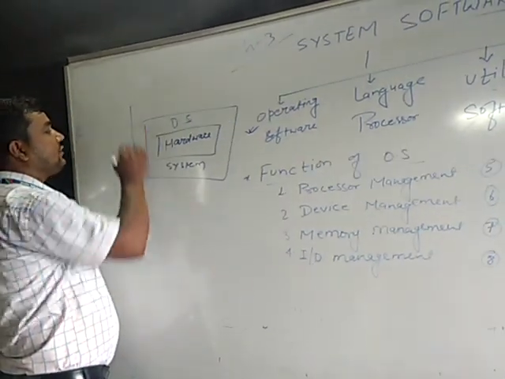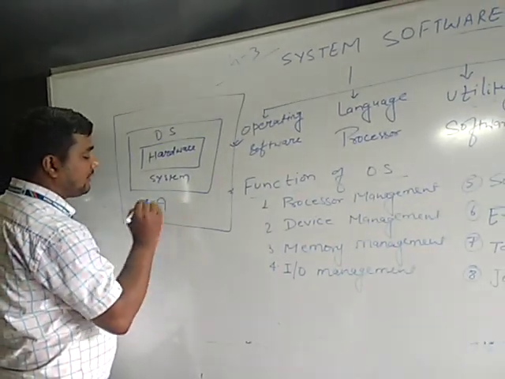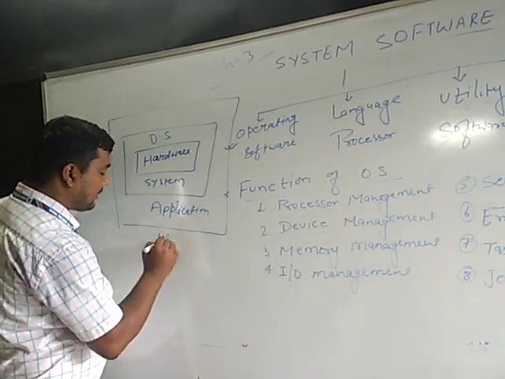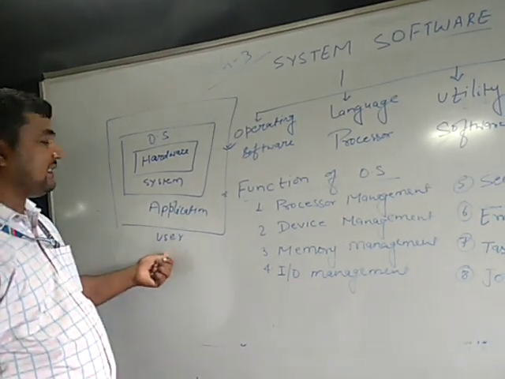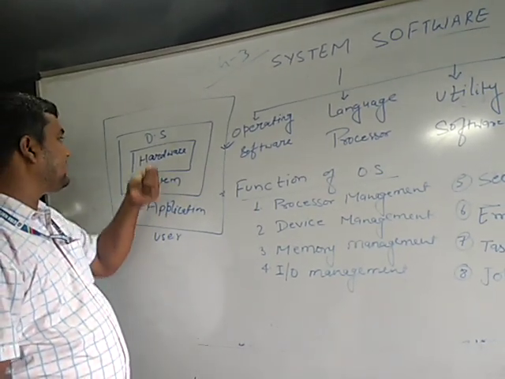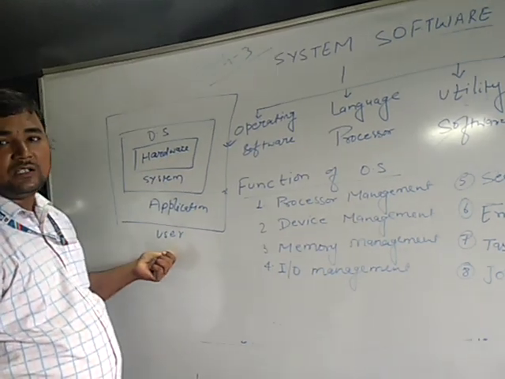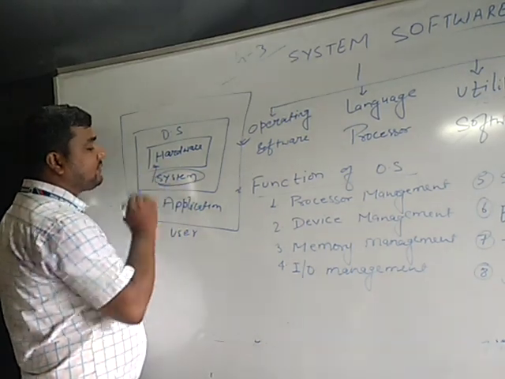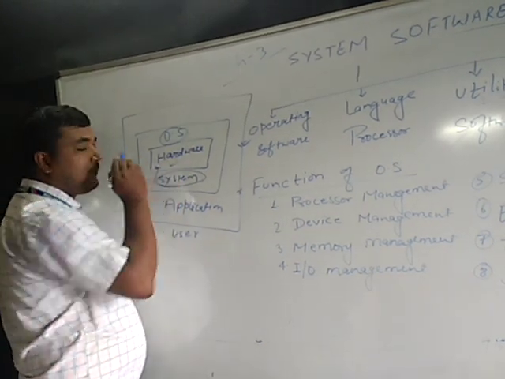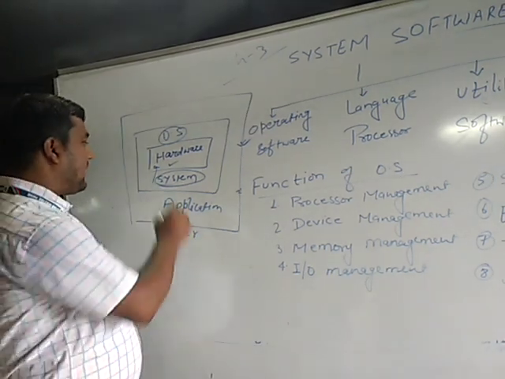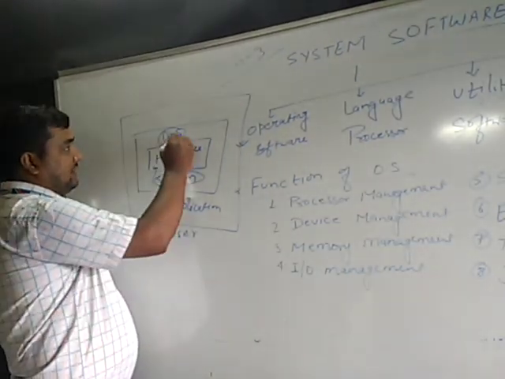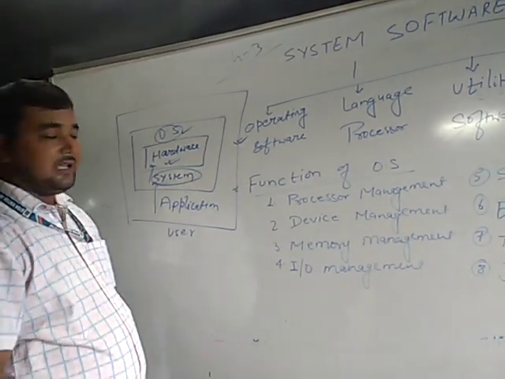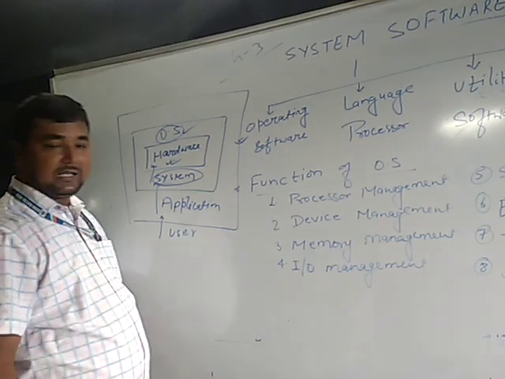When the operating system is installed, then we install the application software, and then the user. The operating system is the interface between hardware and the user. It enables the hardware components to come into working mode, then application software is installed, and the user can perform tasks on the application software.